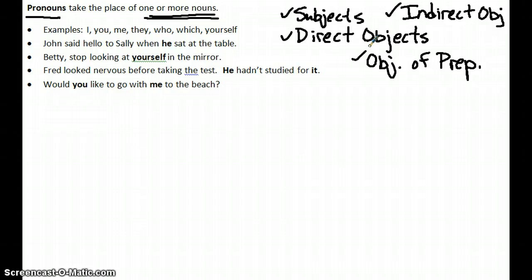So when we look at pronouns and understand them, seeing that they perform the same functions as nouns should help you understand them. Let's take a look at some examples of pronouns, and you'll see what I mean by taking the place of nouns. Some examples include I, you, me, they, who, which, and yourself, to name a few of many. There are far too many for us to list.